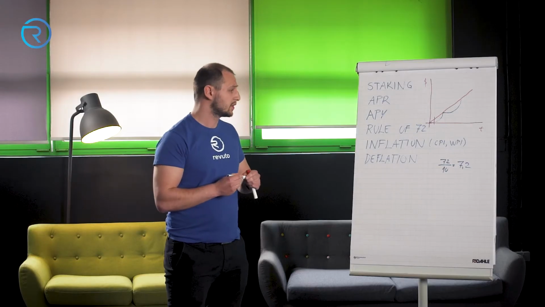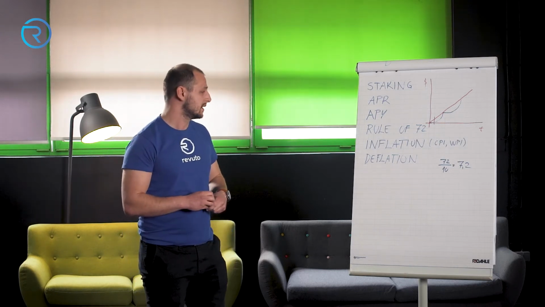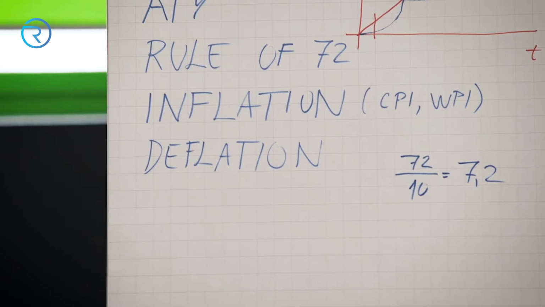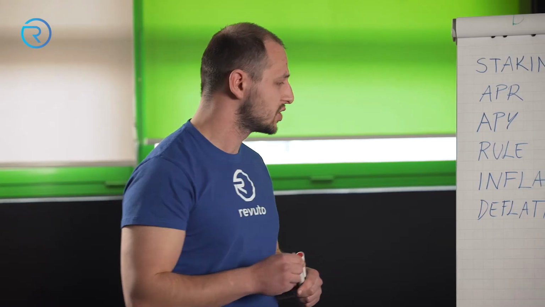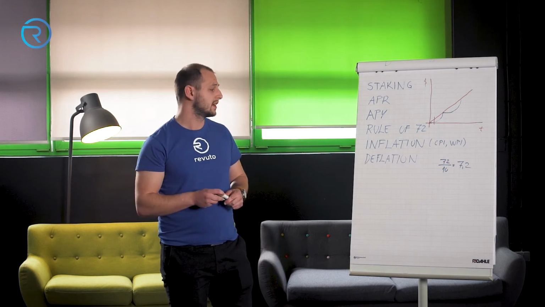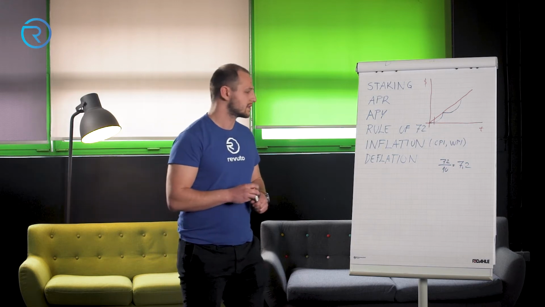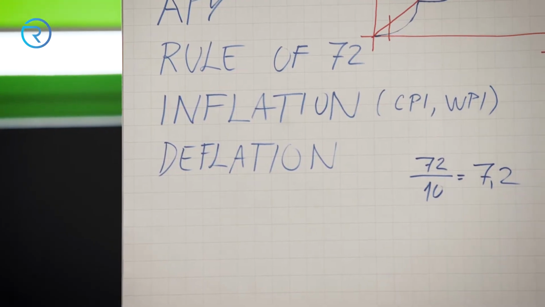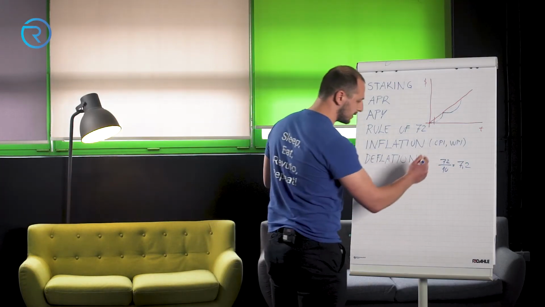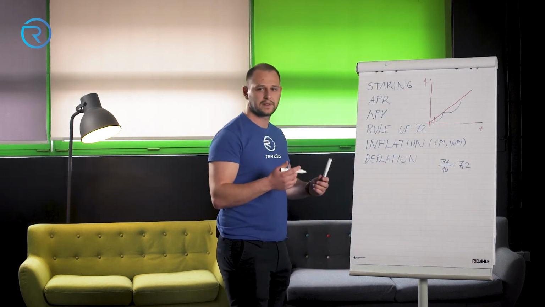So what is the use of this number in the crypto community or crypto asset investments? We can use this equation, but we have to change some parameters. We have to change this percentage because we don't have a yearly time frame, but we have different periods. So we have RPP, or return per period. If, let's say, one period is 10 days, we can also use the number 72 and divide that by the percentage we will get after those 10 days.